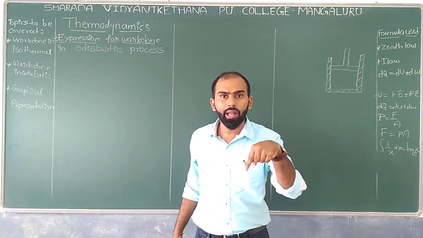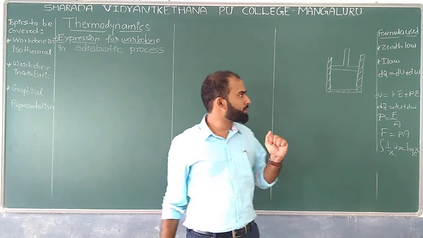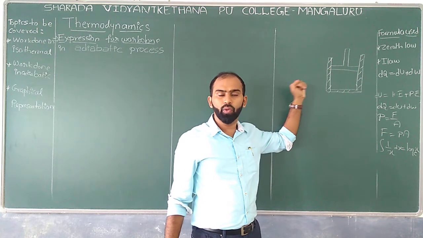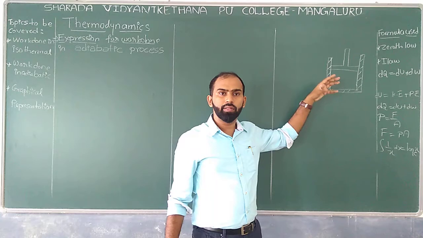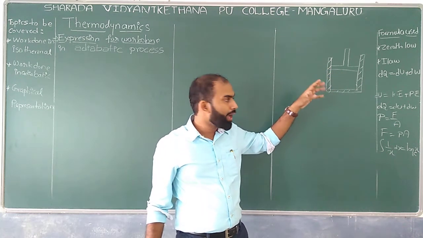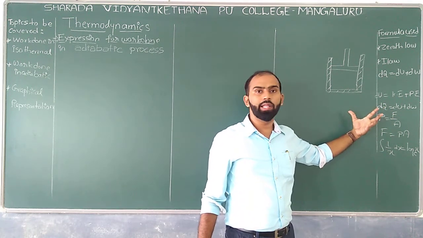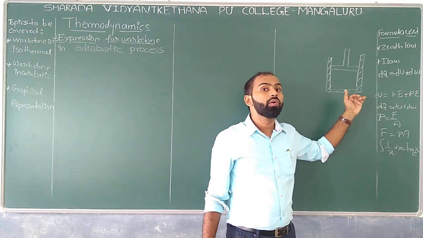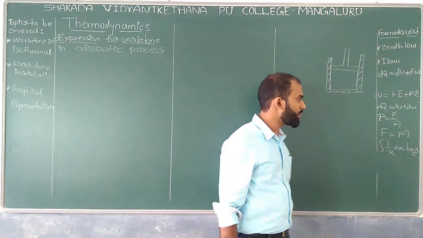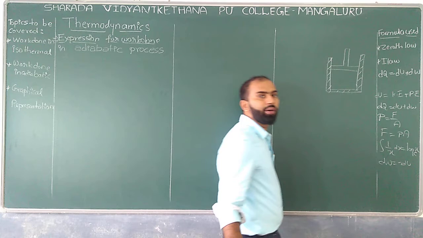What do you mean by adiabatic wall? It is a wall which doesn't allow heat to pass through. Which means it is a kind of insulating wall I have taken. Now what I do here is, if there is no change in heat, can I say dQ is 0 over here? According to our relation, dQ becomes 0. What happens? The work done in the process is equal to the decrease in internal energy. Correct? No? That is nothing but dW, which is equal to minus dU, I can have over here.